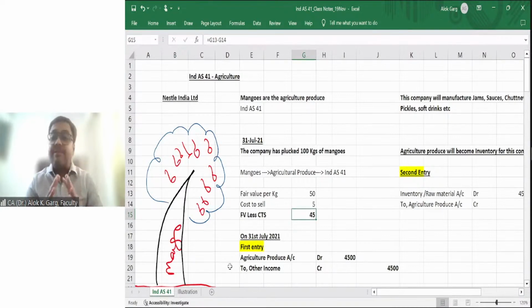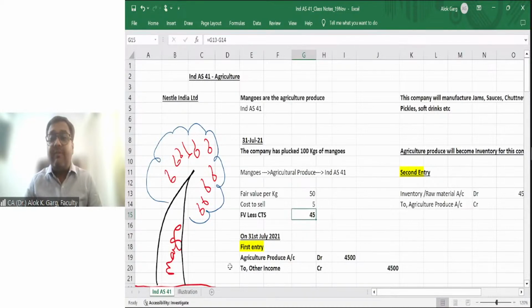Okay. This is my fair value. This is not my cost. Because this one mango tree will give you mangoes for so many years, for 20 years, 30 years, 40 years. And in every season, this mango tree will give you mangoes of 500 kg, 1000 kg, 100 kg, right? So what is the cost? The cost is very nominal. What will the cost be? It will be the cost of maintaining the tree.